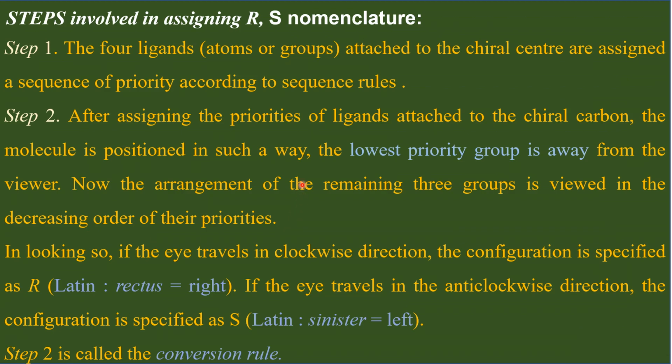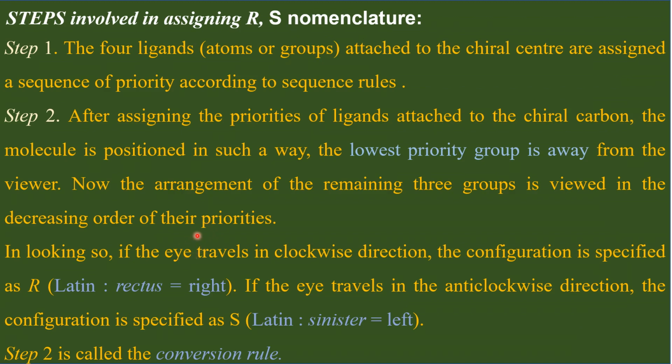You have to look at the group with the highest priority. The group with the highest priority is given number 1. The group with the next priority is number 2. So you read from 1 to 3, going from highest priority to lower priority groups.